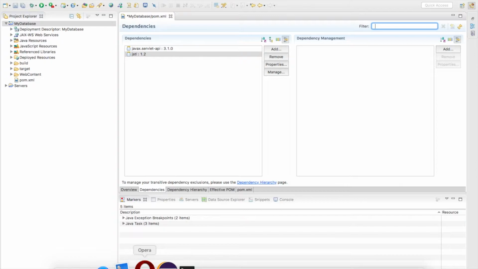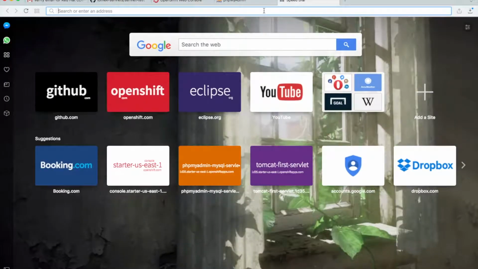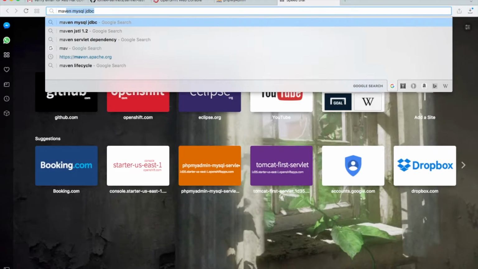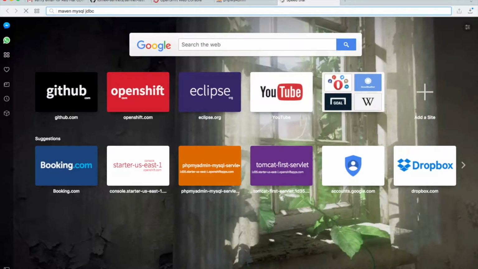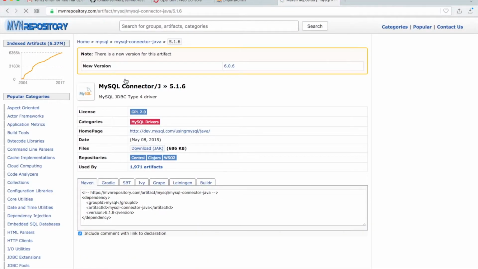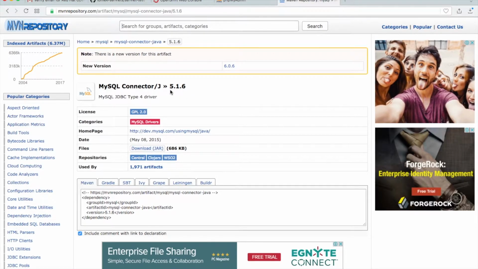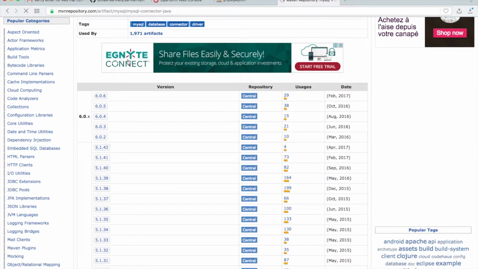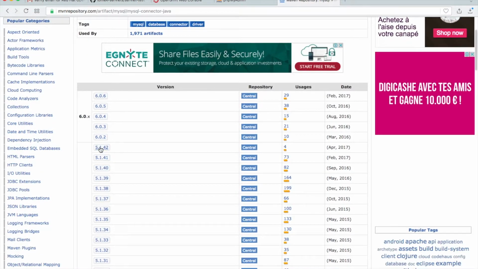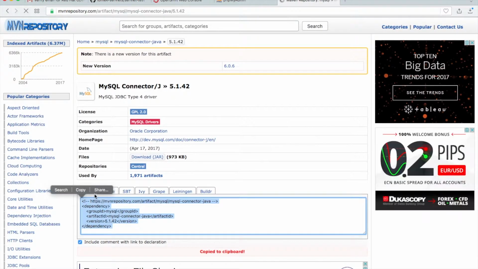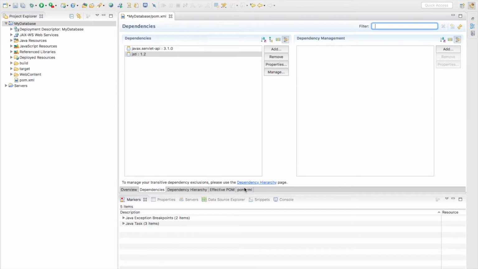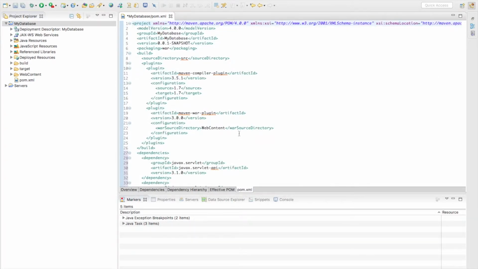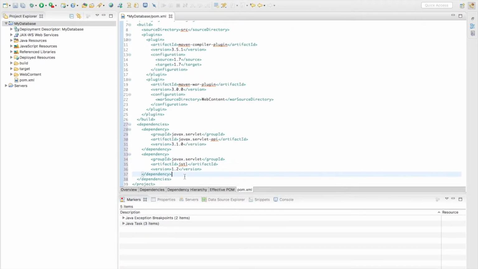Just manually go to your browser and search for Maven JDBC MySQL, and the first link goes to the repository. But here is the version 5.1. I would like to have my own version, so go back, and here you see 5.1.42. Copy the code, go back to the text editor where you have your POM, open it and add this dependency here.